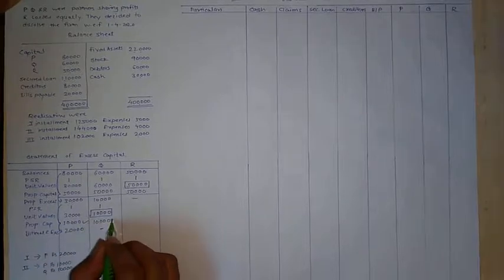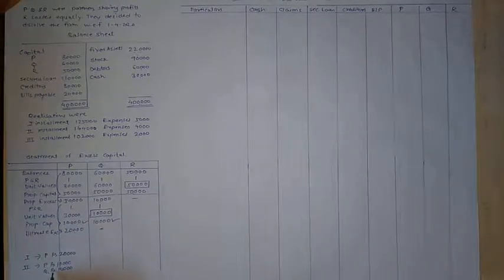So sequence in payment is first payment to P rupees 20,000, second payment to P and Q rupees 10,000, 10,000 each. This is calculated as per proportionate capital, second last line.